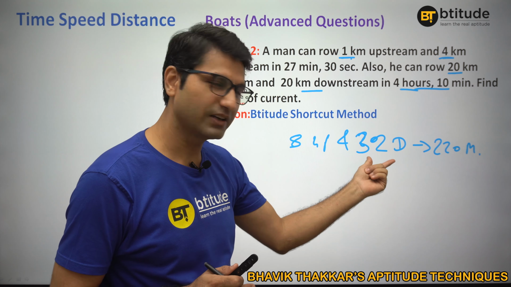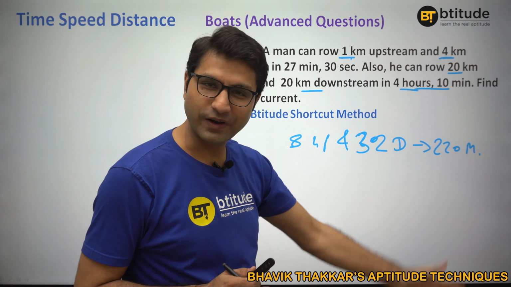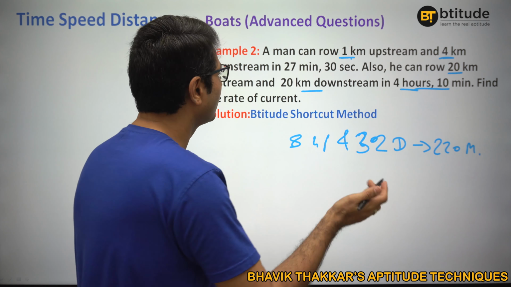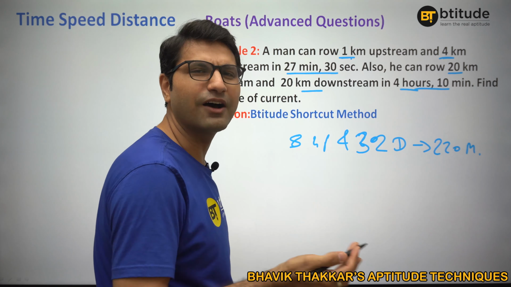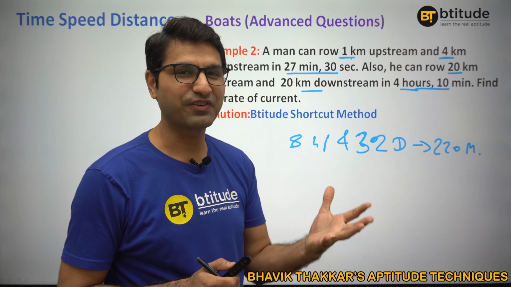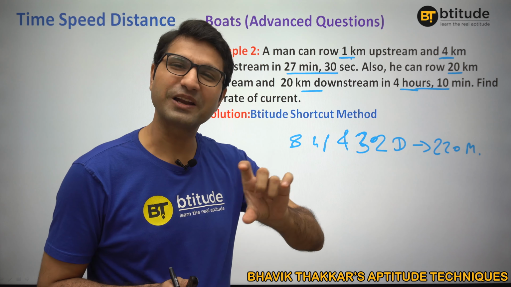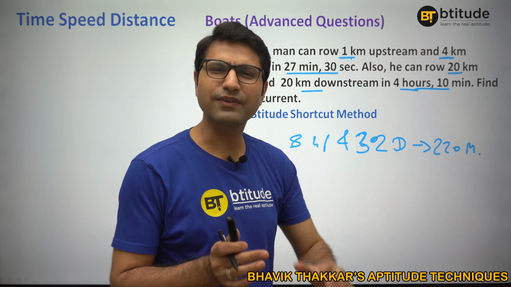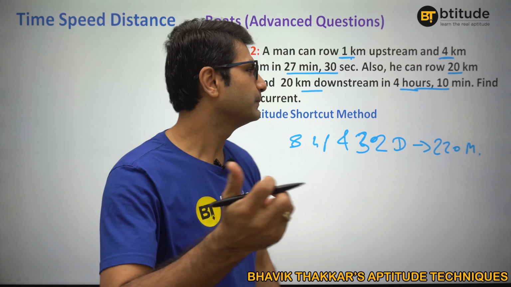8 upstream plus 32 downstream, make it 40, 220 minutes, right? 220, are you getting it? All I did was multiply this 27 and a half by 8. And how did I do it? First, I multiplied it by 2, so 55, and then by 4. So that means by 8. That way I don't have to write anything, right? It was easy. All right.